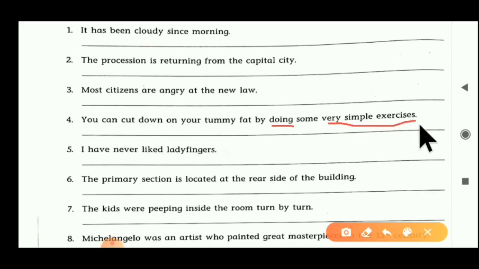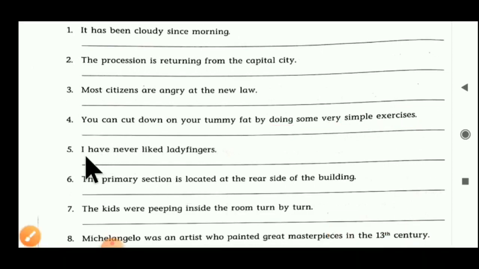So here 'doing' is also a transitive verb. So the answer becomes like that: cut, transitive verb; doing, transitive verb. Both are transitive verbs in that exercise.